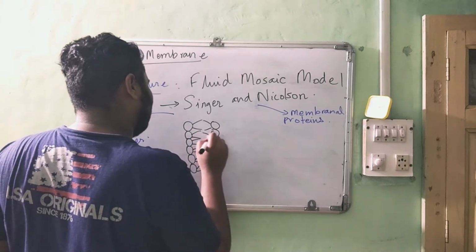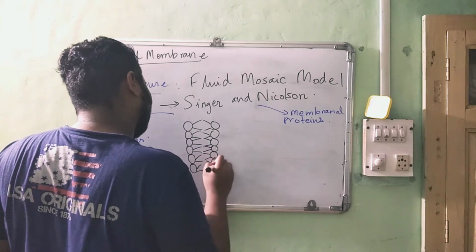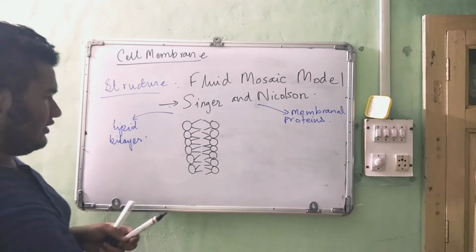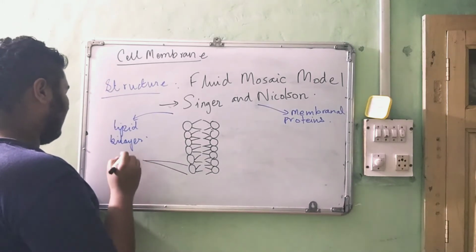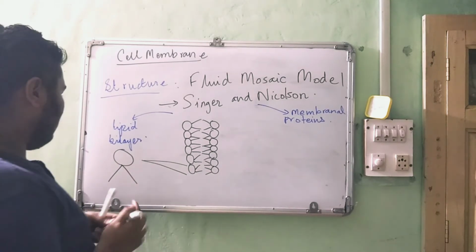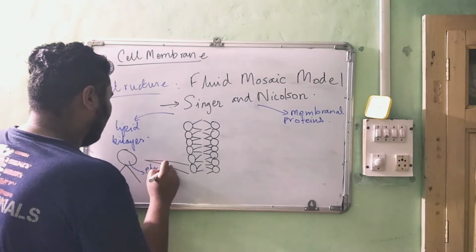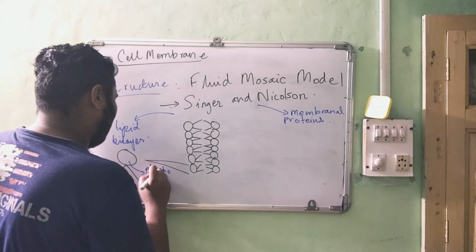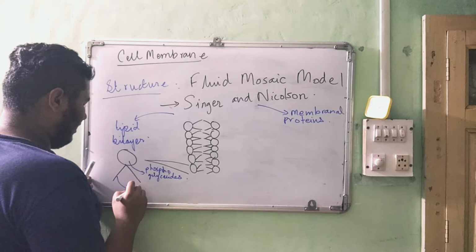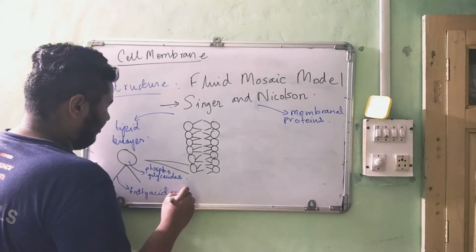Bilayer means two layers of lipids. The tail-like structures are the fatty acids and the head-like structures are the phosphoglycerides. So I'll draw here in enlarged shape a head and two tail-like structures. The head is phosphoglycerides and the tail is the fatty acid chain.